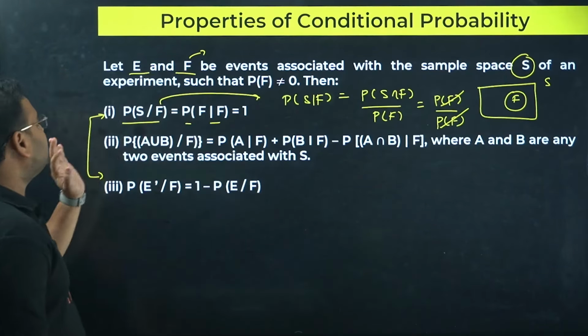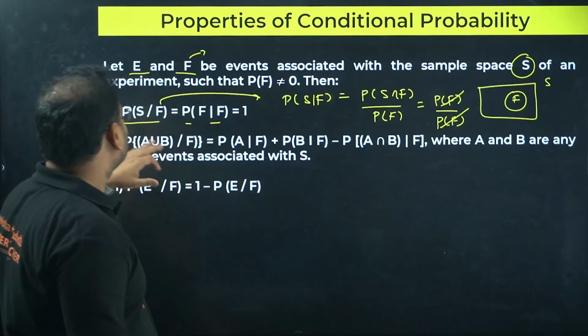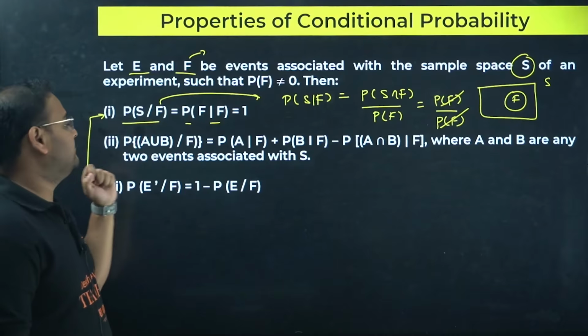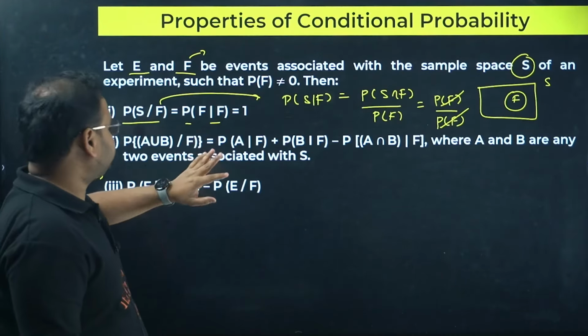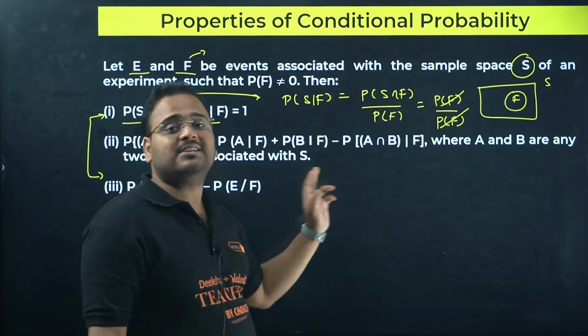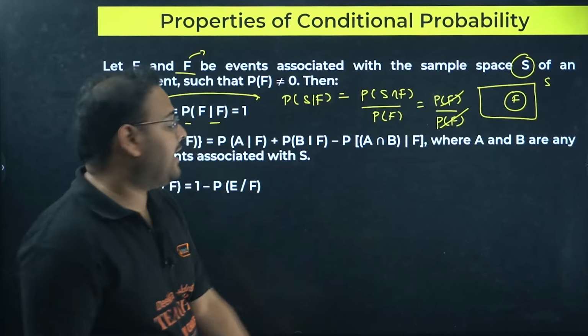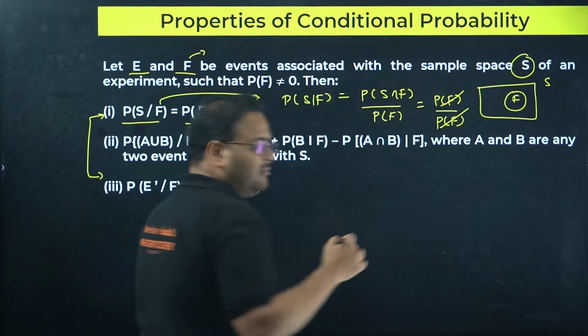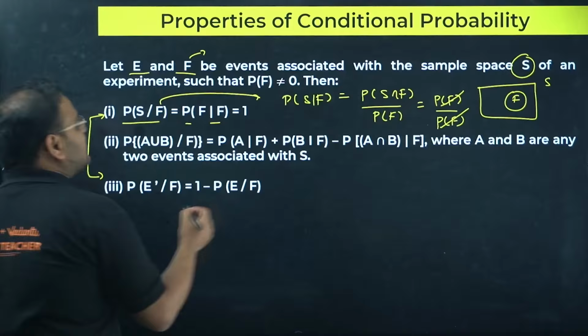Next, now this is the result on unions and intersections. If you are looking for the probability of the event A union B given F, then you can write this as P(A|F) plus P(B|F) minus P(A ∩ B | F), where A and B are again two other events associated with the same sample space.